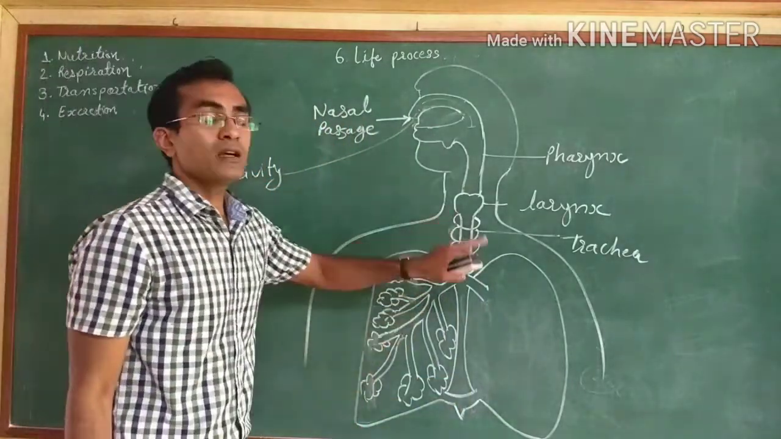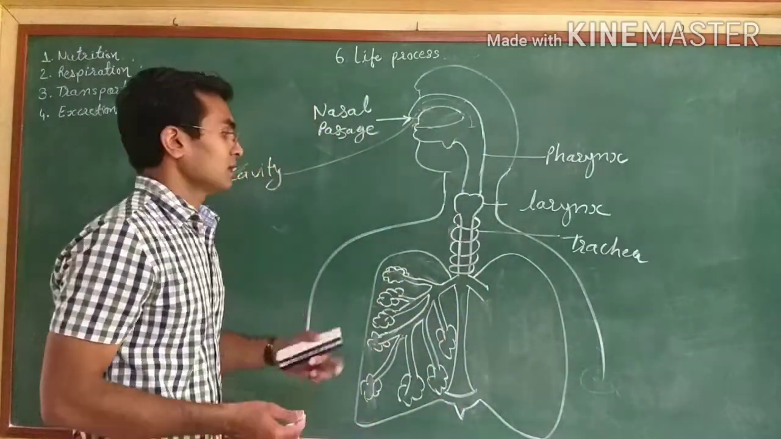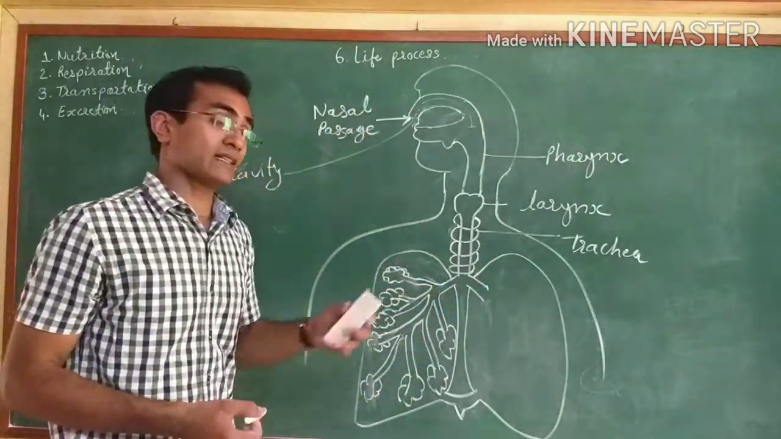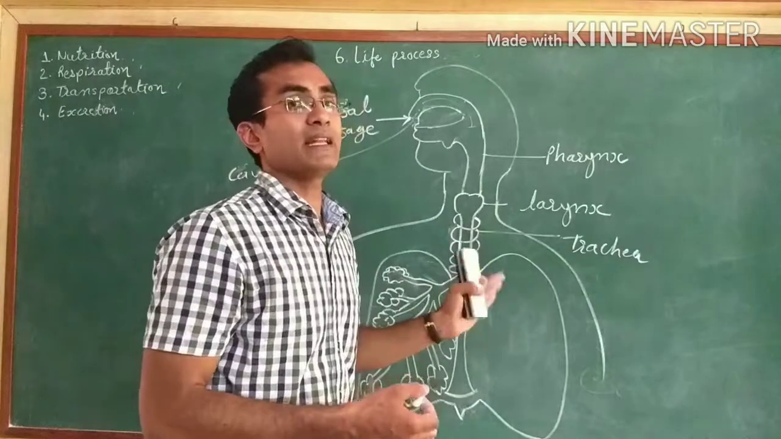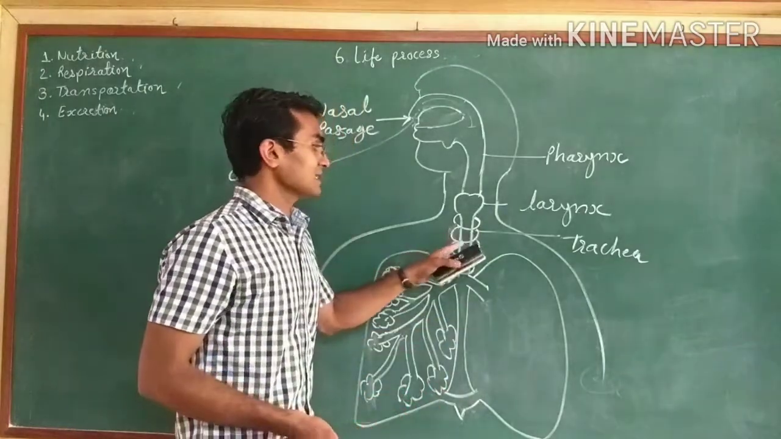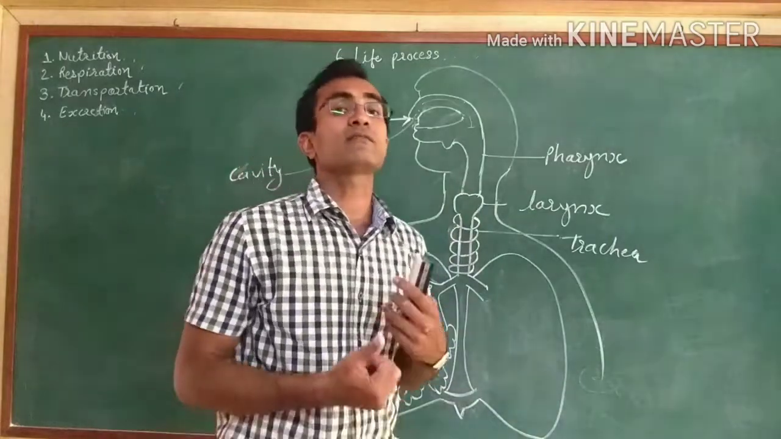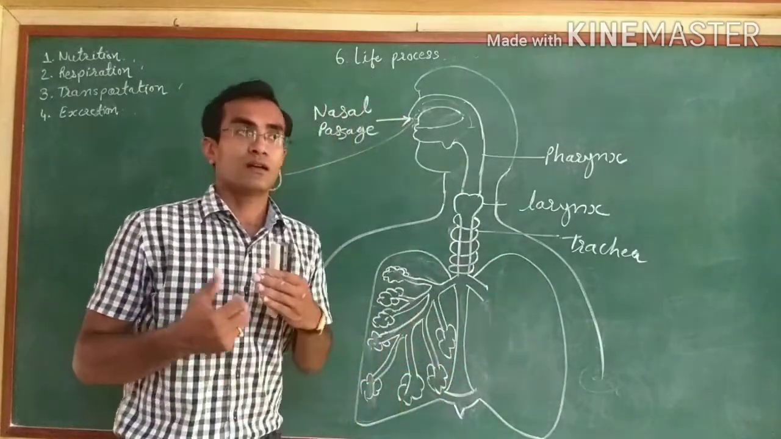The trachea is covered with cartilaginous rings. What is the function of the cartilaginous ring? That is the most important question in this, asked many times. Cartilaginous rings present around the trachea will strengthen the trachea.